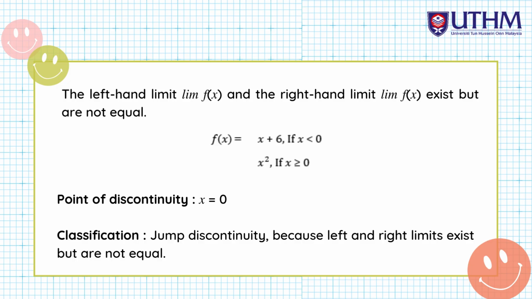So, the point of discontinuity is x equals 0. For the classification, it is a jump discontinuity because the left and right limits exist but are not equal.